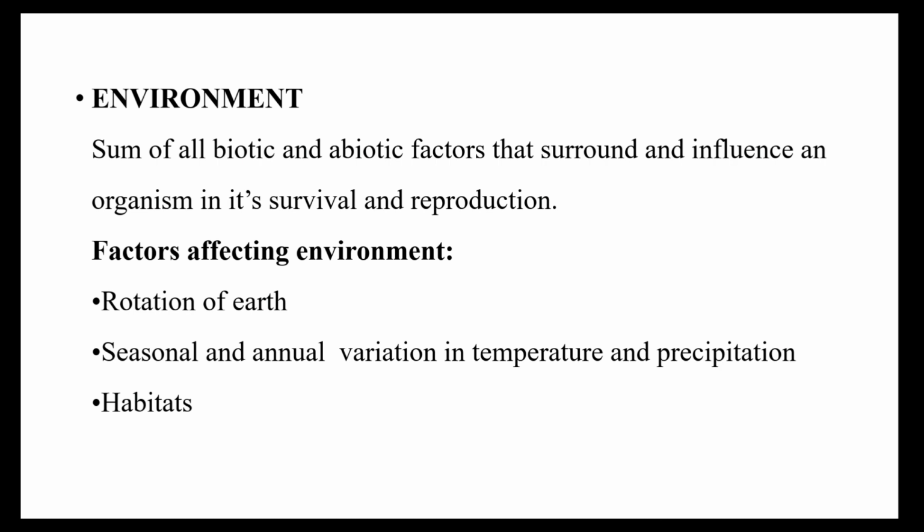See, what is biotic? Biotic means all the living organisms present over there, and abiotic means all the non-living or physical factors of their surroundings. Then factors affecting the environment. What are the factors that affect the environment? One is rotation of the earth. Then seasonal and annual variation of temperature and precipitation, that means rainfall. Then habitat. Habitat is where the organism lives.